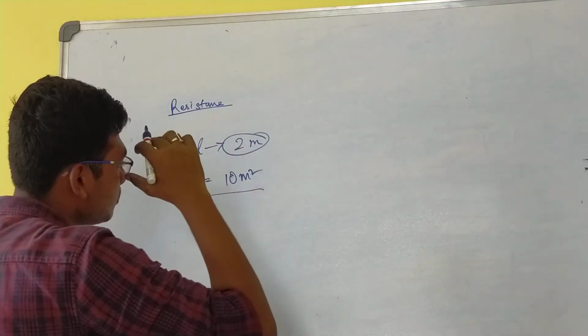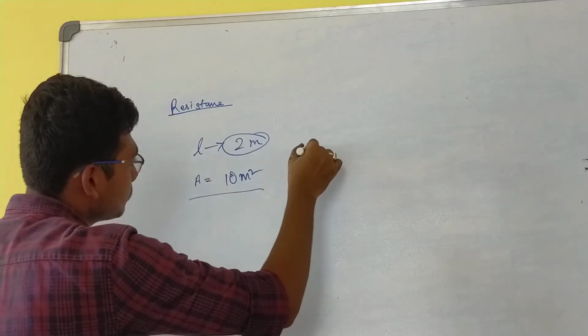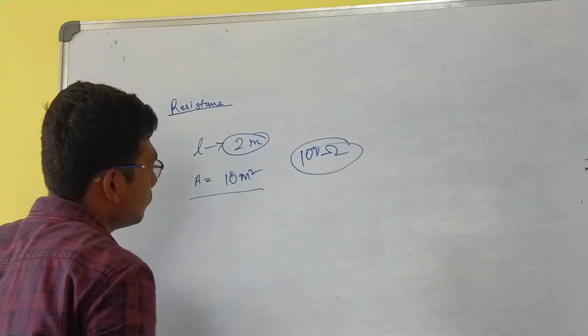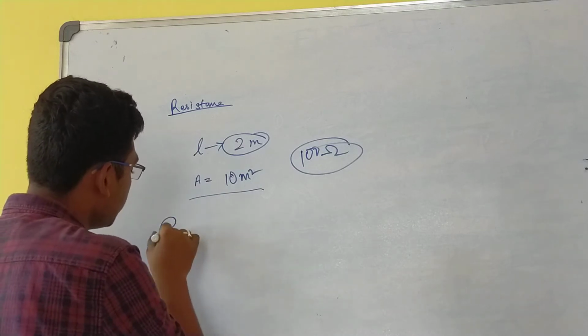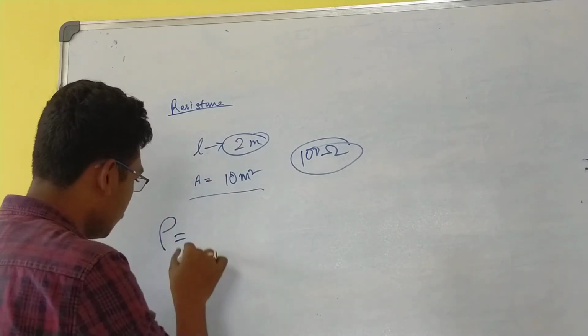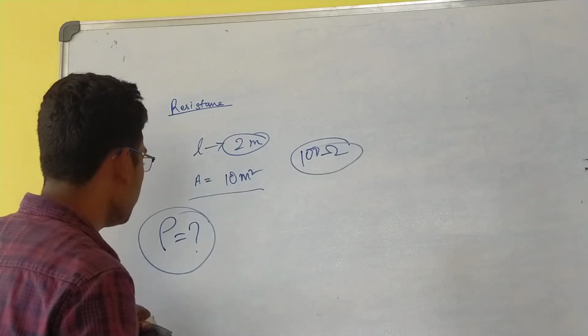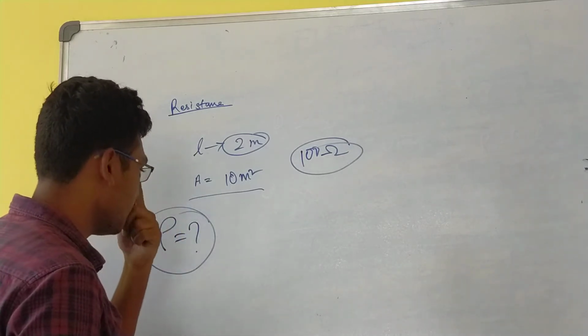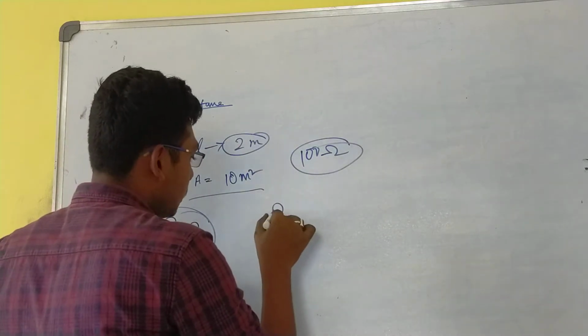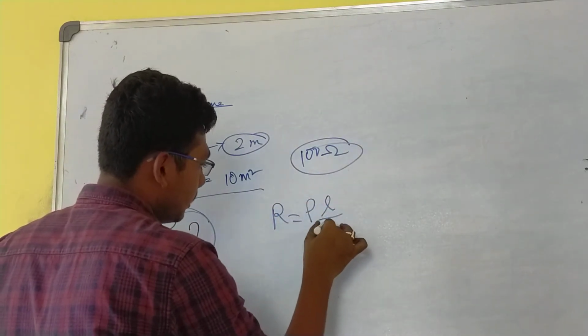The resistance is assumed to be 100 ohms. What is the resistivity rho? We need to find it, using the formula R equal to rho L by A.